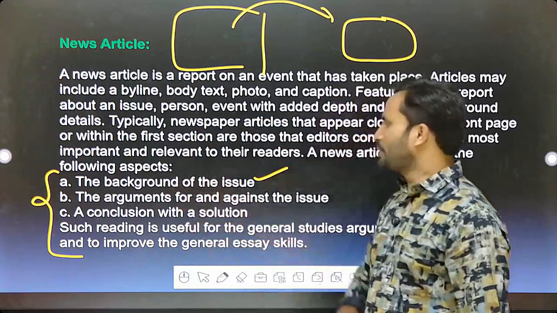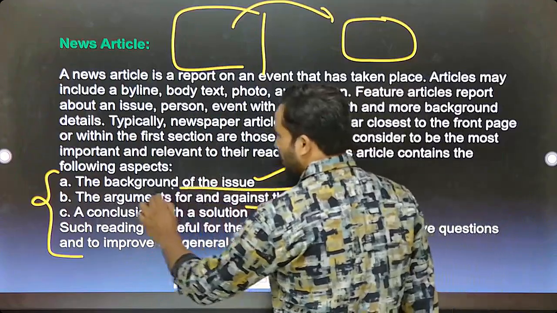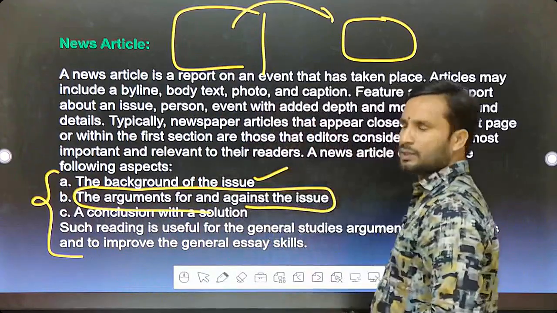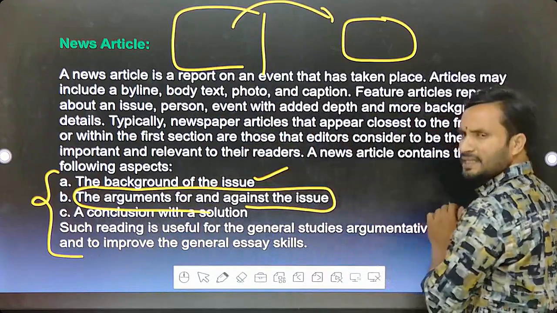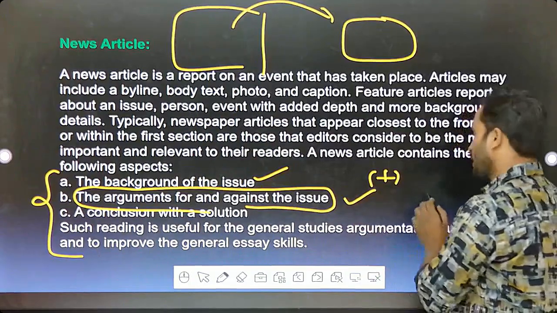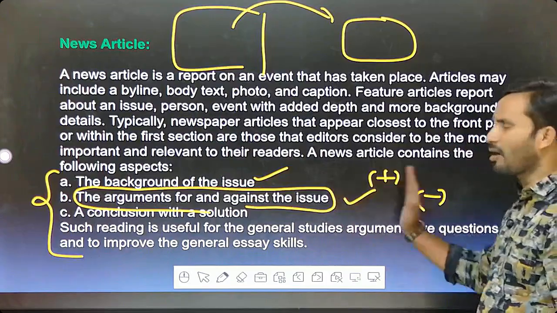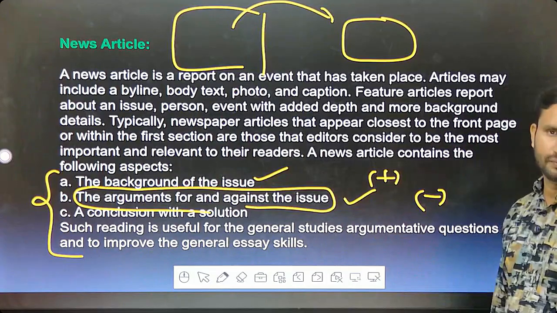The background of the issue, the arguments for and against the issue. So, for example, this incident has happened. Some of the people may support it and some of the people may not support it. Pros and cons of the event.